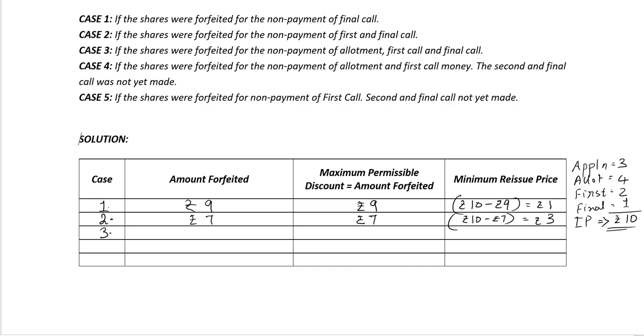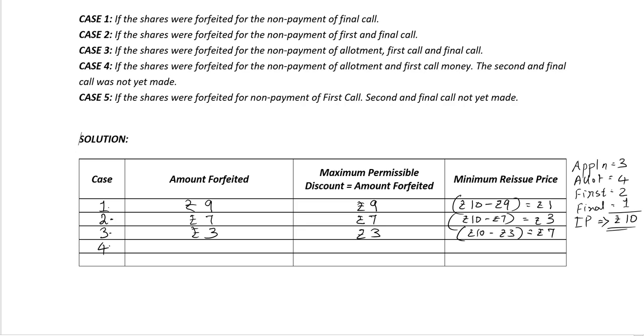In case 3, the shares are forfeited for the non-payment of allotment, first call and the final call. So the amount forfeited is rupees 3. The maximum permissible discount is also rupees 3. And the minimum reissue price should be rupees 10 minus rupees 3 is equal to rupees 7. In case 4, if the shares were forfeited for the non-payment of allotment and the first call money, the second and final call was not yet made.